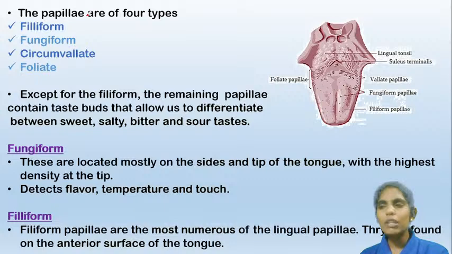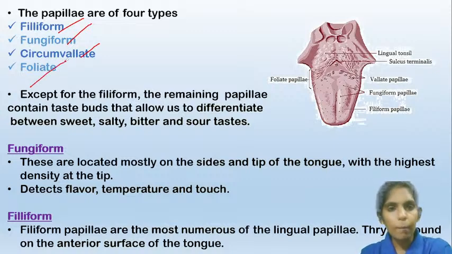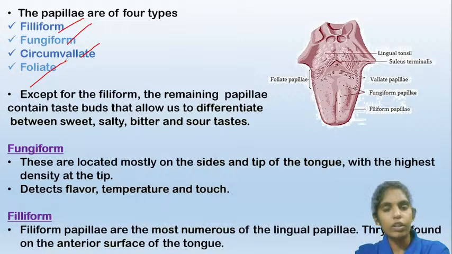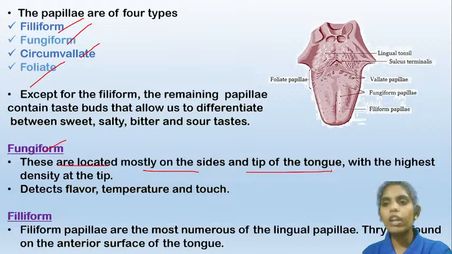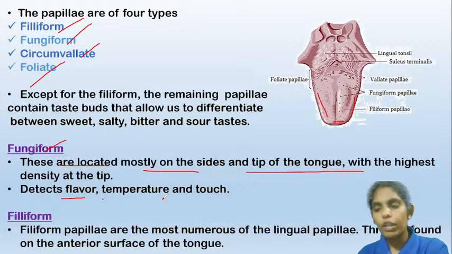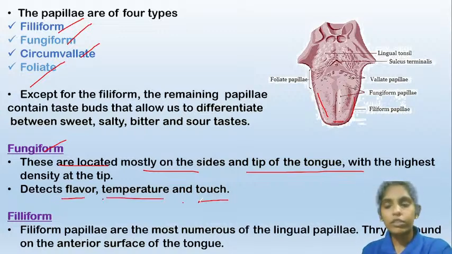These papillae are of four types: the filiform, fungiform, circumvallate, and foliate. So these are the four types of lingual papillae present on the surface of our tongue. What are the functions? Let us know. Coming to the first one, the fungiform, these are located mostly on the sides and tip of the tongue. So these are present on the sides and also on the tip. And what are the functions? They can detect the flavor of the food, the temperature, and also they can sense the touch.